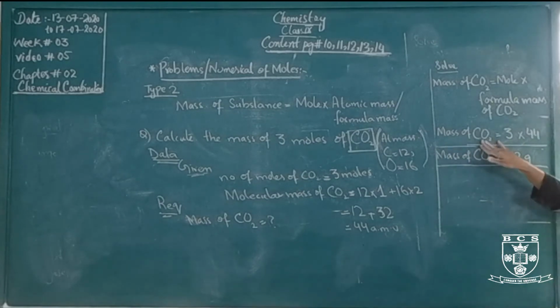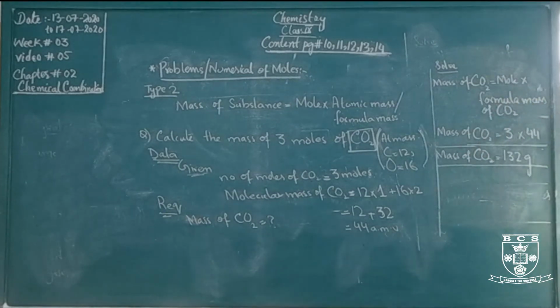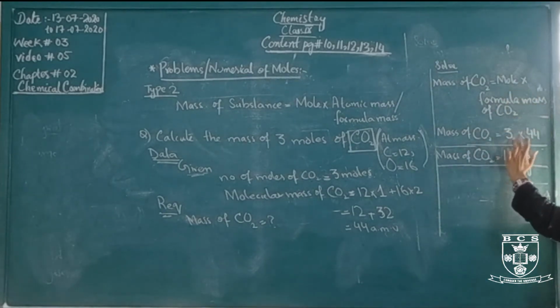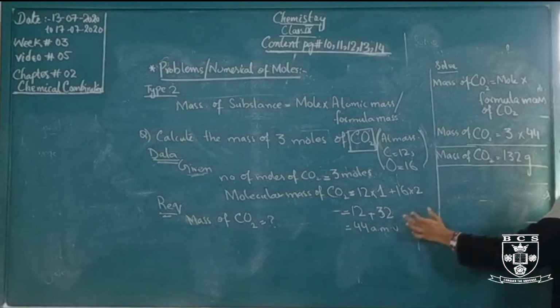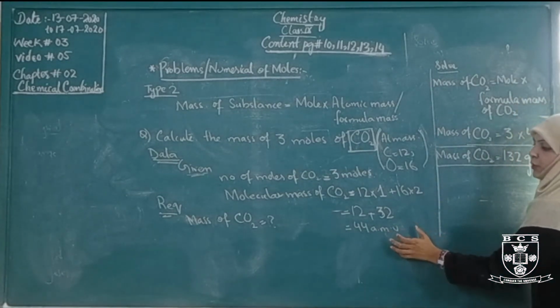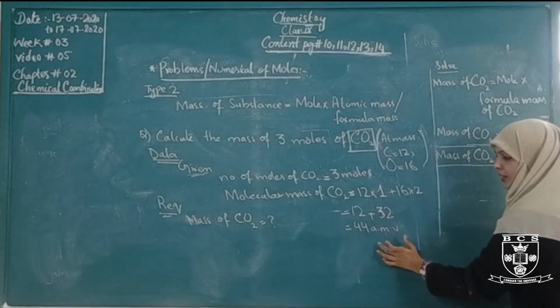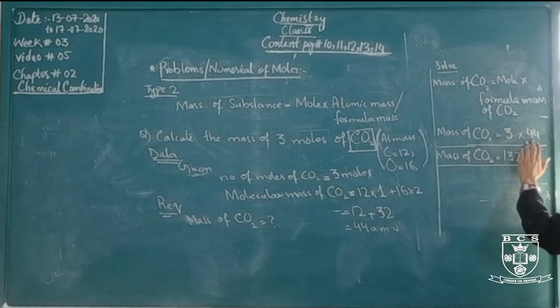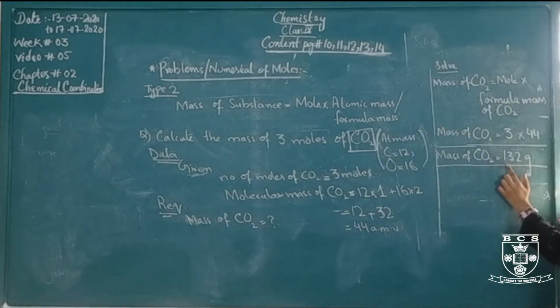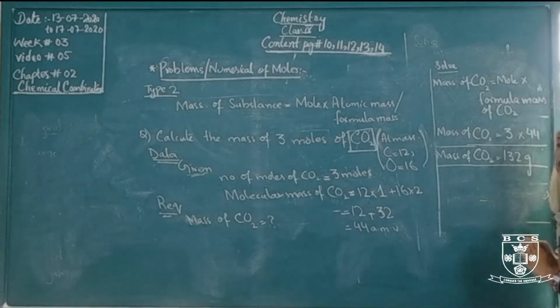The given value is 3, and the formula mass of carbon dioxide is 44. 44 multiplied by 3, and the answer is 132 grams. The mass of carbon dioxide is 132 grams.